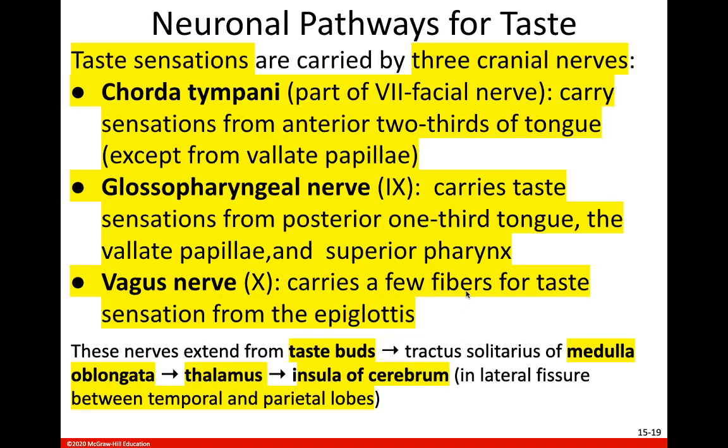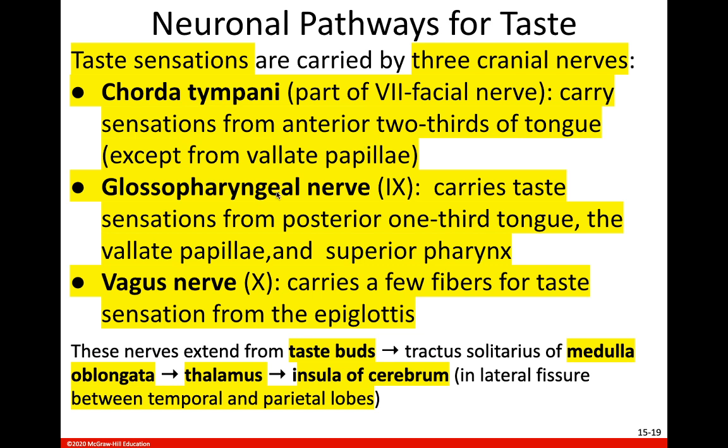Okay, so what are the pathways that taste takes to get to our brain? Well, basically, there are 3 cranial nerves that are involved in tasting. One part of cranial nerve 7, the facial nerve, carries sensations from the anterior 2/3 of our tongue, so that's most of our tongue from the front back.